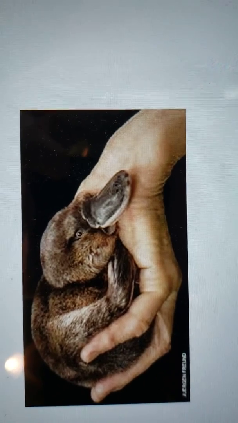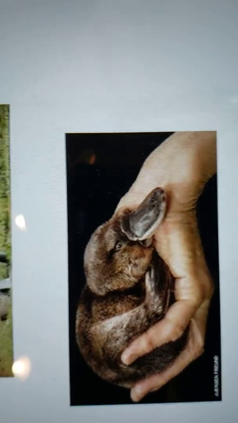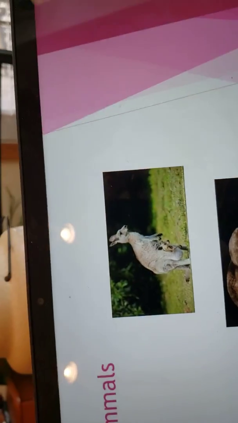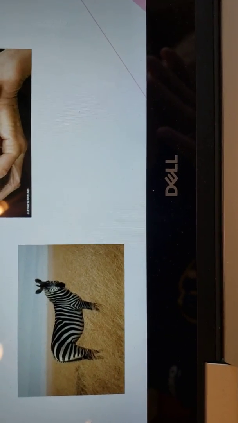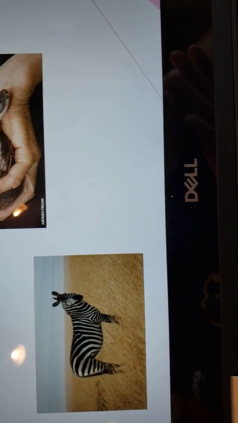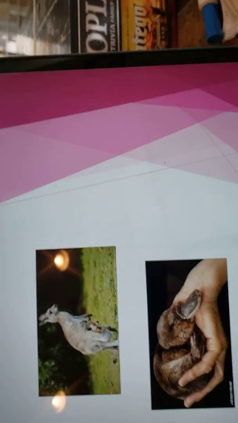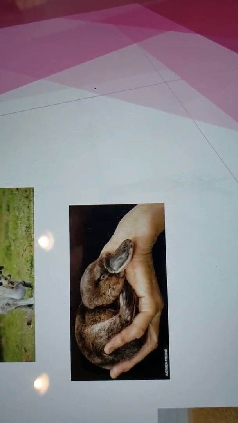One of the characteristics of mammals is it has to have fur. It also has to have mammary glands. Well, this does, and it is called a monotreme. Okay? And then the third group of mammals are the placental mammals. Those are the ones that you're most common with. All your dogs, your cats, your humans, your monkeys, your gorillas. We are all considered placental mammals. So we have marsupials or pouched mammals. We have monotremes or egg-laying mammals.